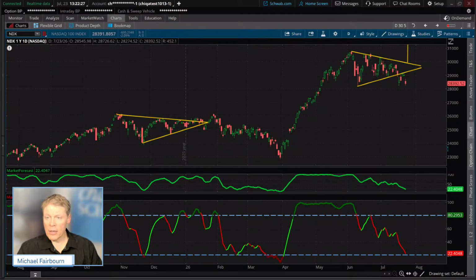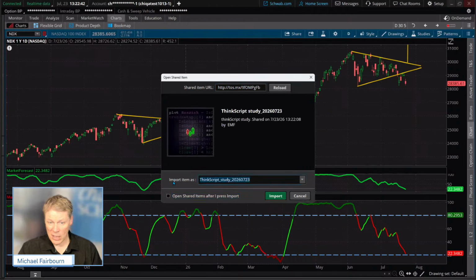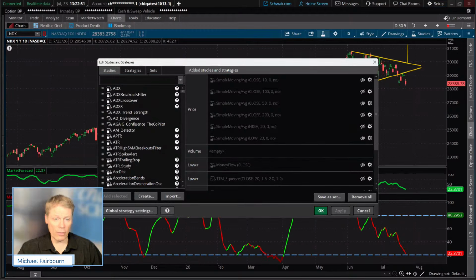So you guys have that and you know how to post it, right? Once you get that, just go up into your setup, open shared item, copy paste, just Control V, Command V if you're on a Mac, preview, name it. Name it something that it normally is, market forecast, update, or method, or strategy, whatever it is, or intermediate term line, then import it. You will then find it over here in your different sets of indicators. You'll find that there. So it's a good, quick way to tap into it.